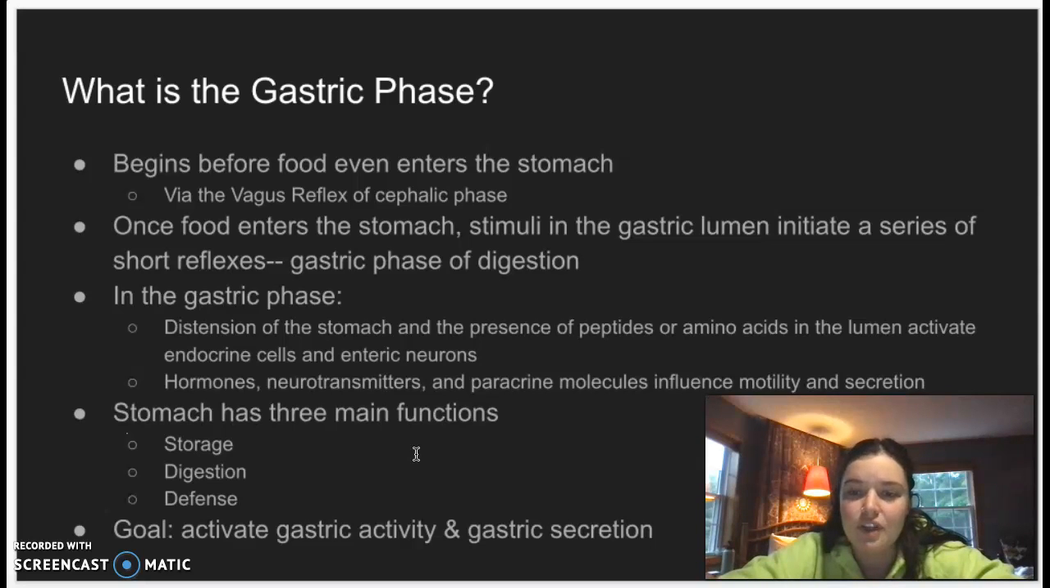The other two functions are digestion and defense. Digestion and defense protect via secretions of the hormones and paracrine molecules. Overall, the goal of the gastric phase is to activate gastric activity and gastric secretion.